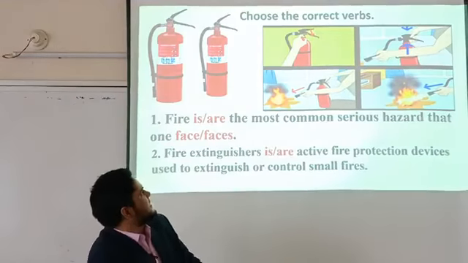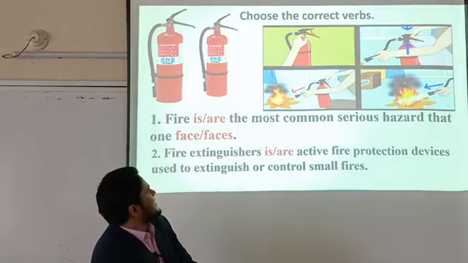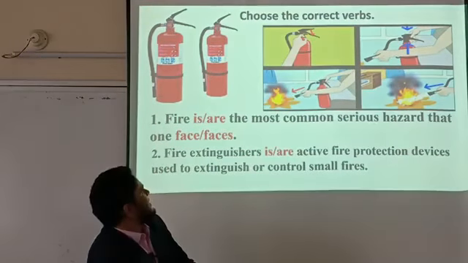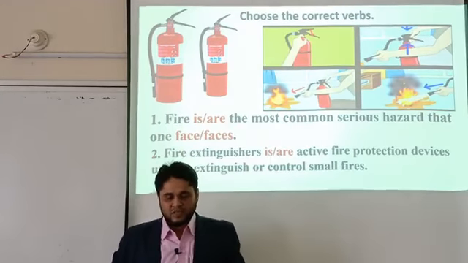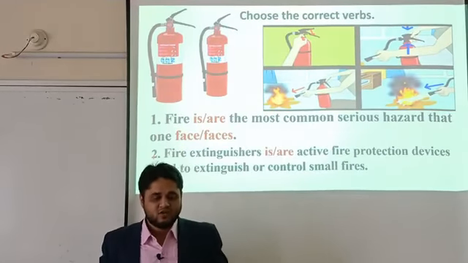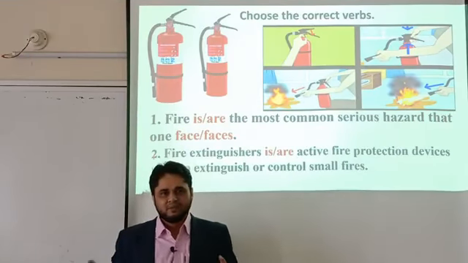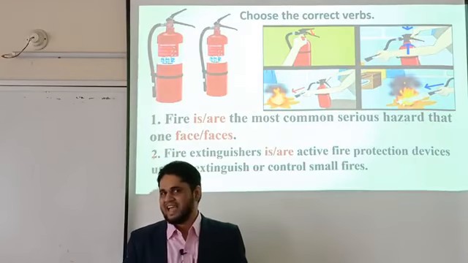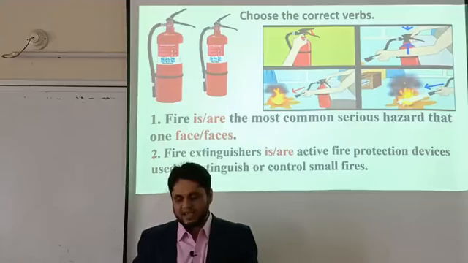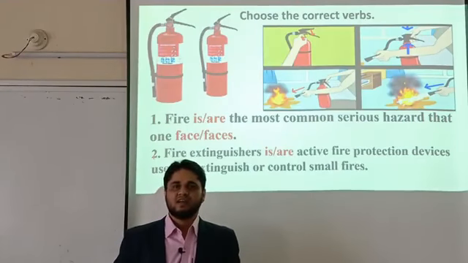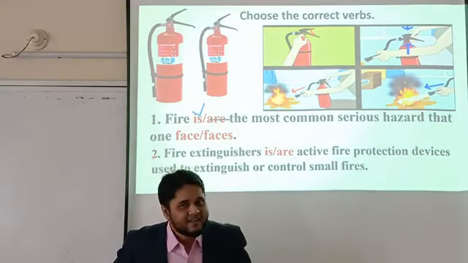In this sentence we can see two blanks here. The first blank is "is or are", and the second blank is "face or faces". I think you can see clearly on the display. So my dear students, can you guess what the correct answer will be here? Fire is an uncountable noun, and every uncountable noun can be considered a singular subject. So fire is singular here. Fire as the subject is singular, so the verb will also be singular. That's why "is" is the correct answer here.